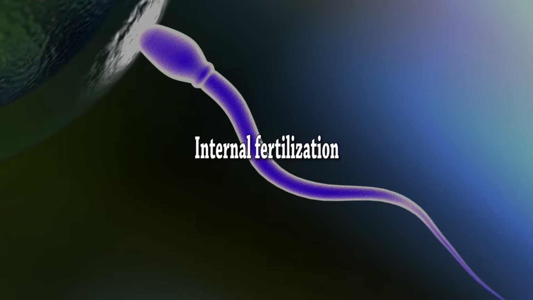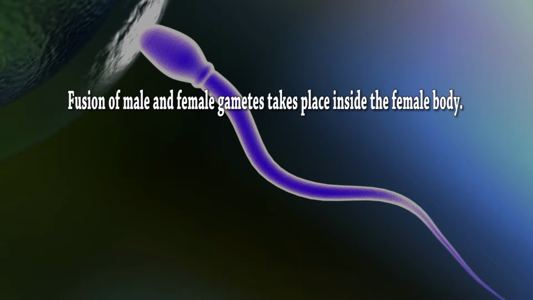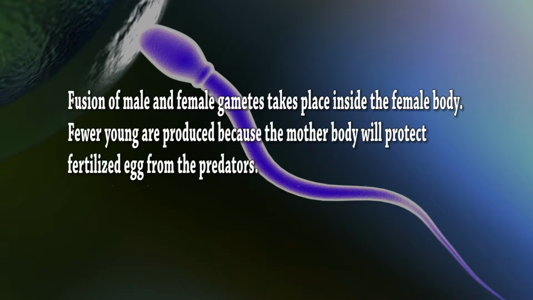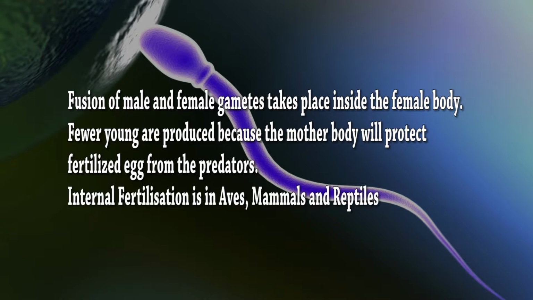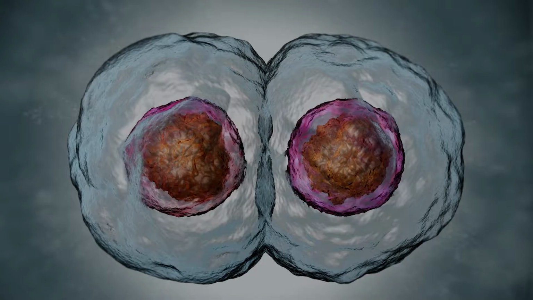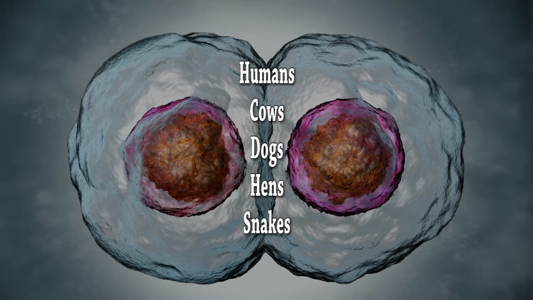Internal fertilization: fusion of male and female gametes takes place in the female body. Fewer young ones are produced because the mother's body will protect the fertilized egg from the predators. Internal fertilization happens in aves, mammals, and reptiles. Examples: humans, cows, dogs, hens, snakes, etc.